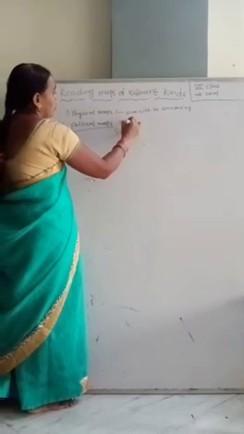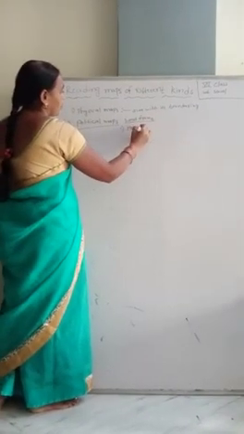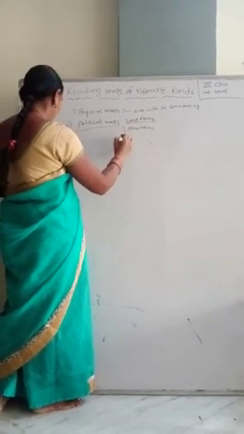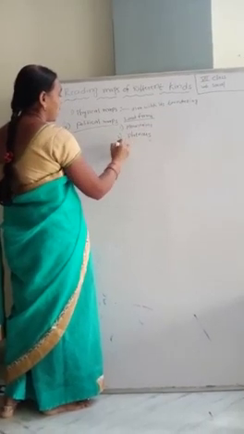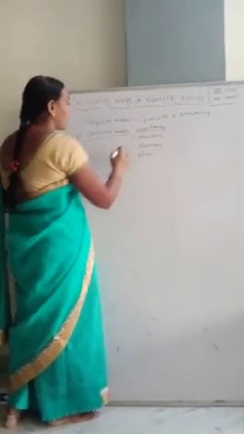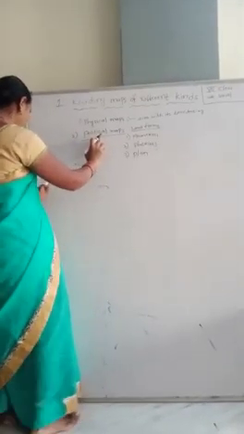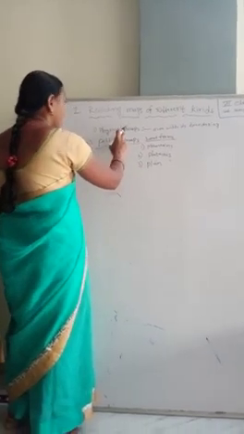What are the landforms? Mountains, plateaus and plains. These are shown on the physical map.